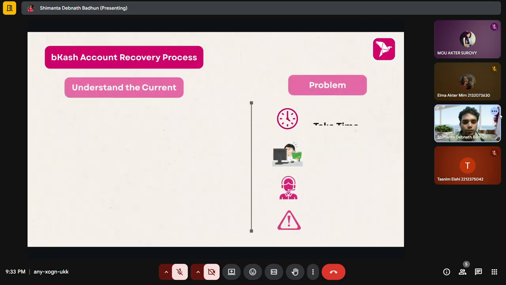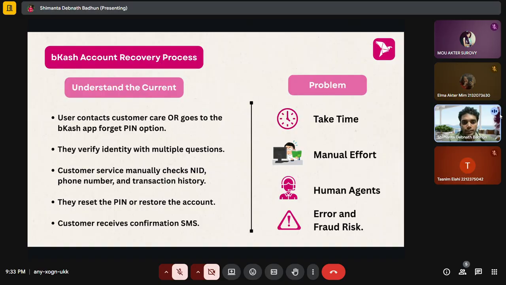Key benefits of the new process with the AI system: it gives faster service, works 24 by 7, and reduces agent workload. It is also more secure with voice and face verification and offers personalized help based on user history. Overall, the account recovery process becomes quicker, safer, and easier for everyone.